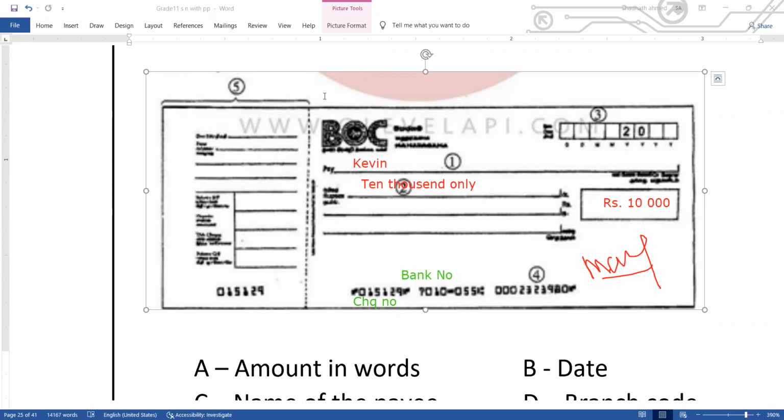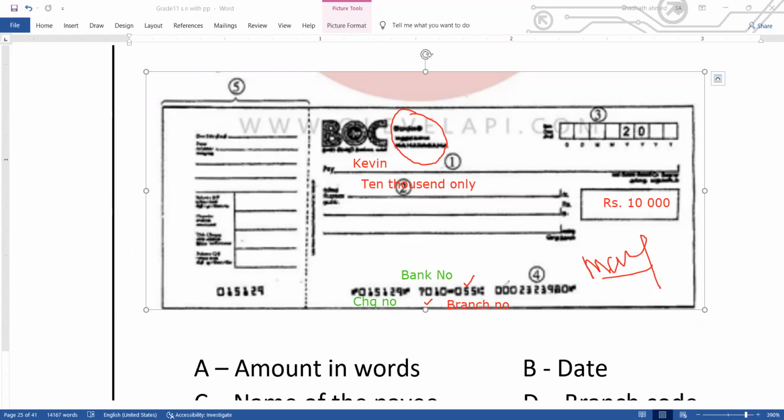Then the other number, 055, is the branch number. For example, this check belongs to BOC Maharagama. So the BOC number is 7010 and the Maharagama branch number is 055.